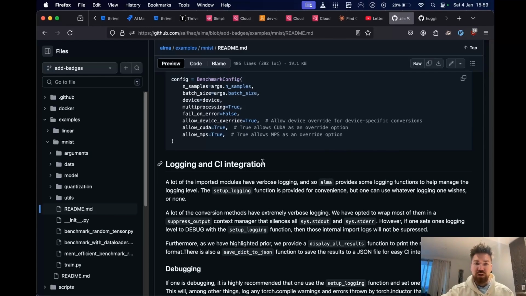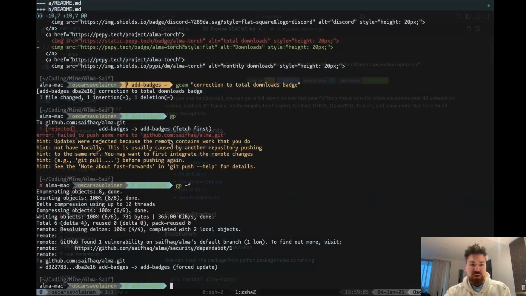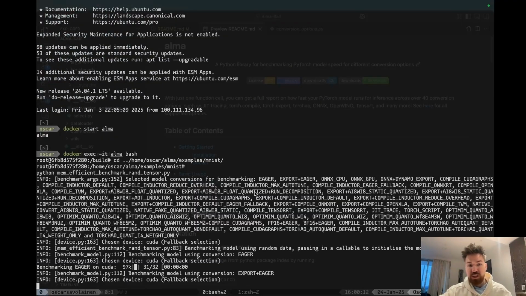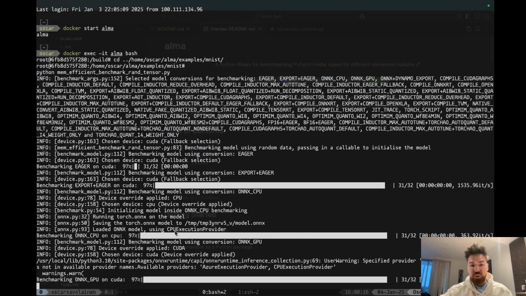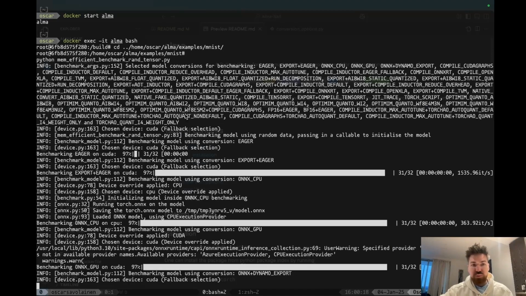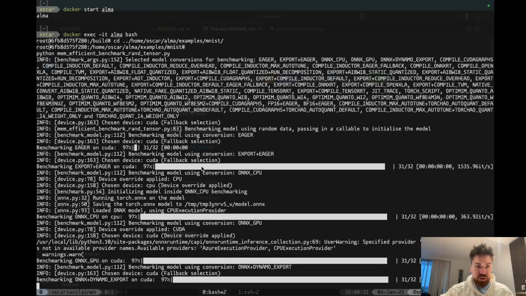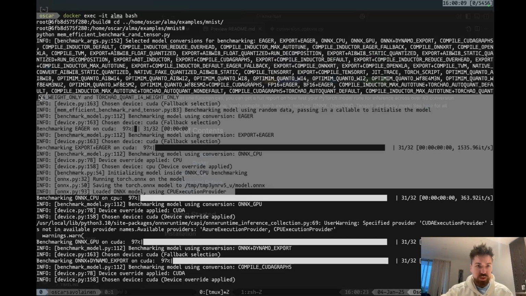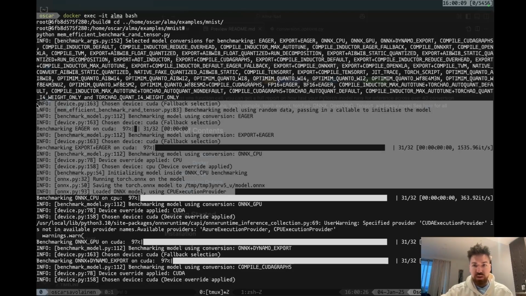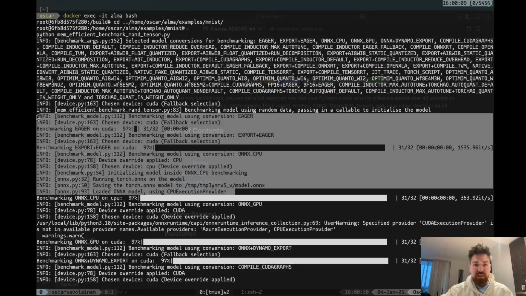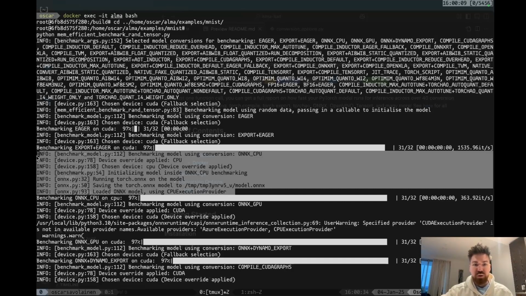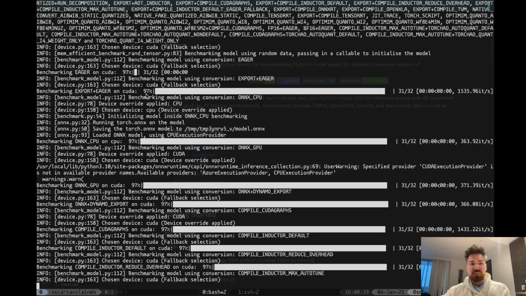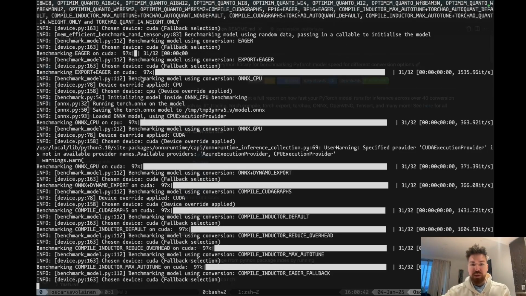In terms of logging, I can actually show this to you in code. So if I run this example, it's going to benchmark all of these different conversion options. And really all that I want to show now is that as we are benchmarking these different options, let's say we're trying the eager method there, and then that goes successfully. Then we do export plus eager, then we do ONNX CPU. What we see is that not a lot seems to be happening in the logs, but internally, a lot of these options are really verbose.